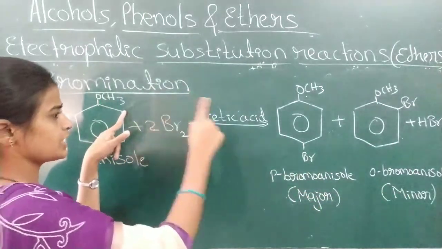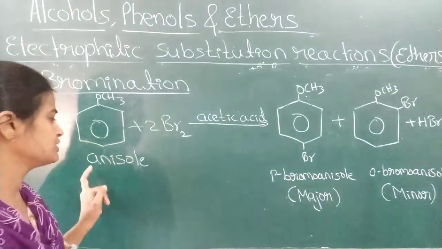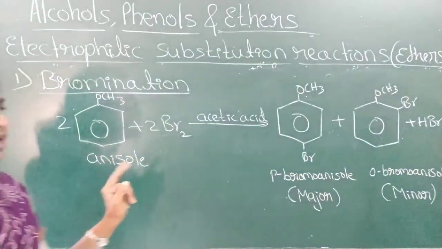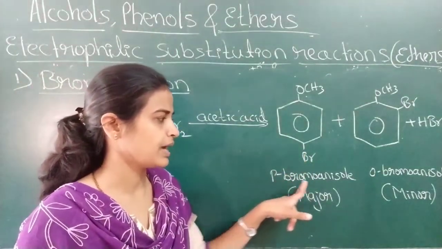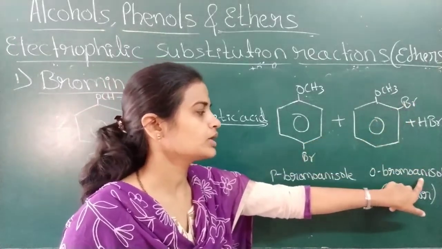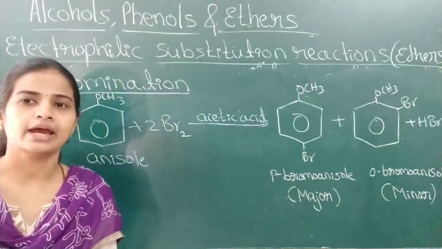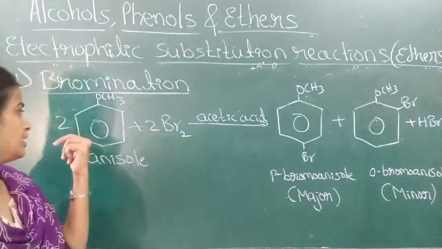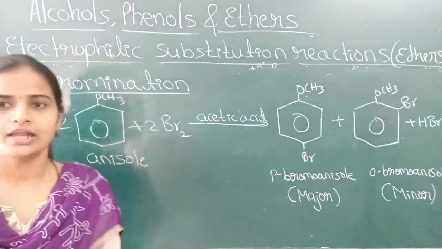Two hydrogens are removed here, one from here, one from here. Two methoxybenzenes are used. So one bromine will get substituted at the para position to form para-bromoanisole. Another will get substituted at the ortho position to form ortho-bromoanisole. This is the bromination reaction of an example ether. The example for the ether I have taken here is anisole.